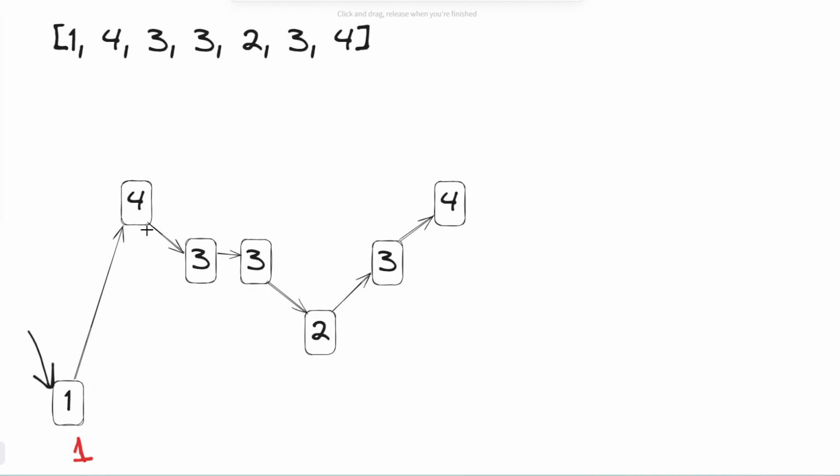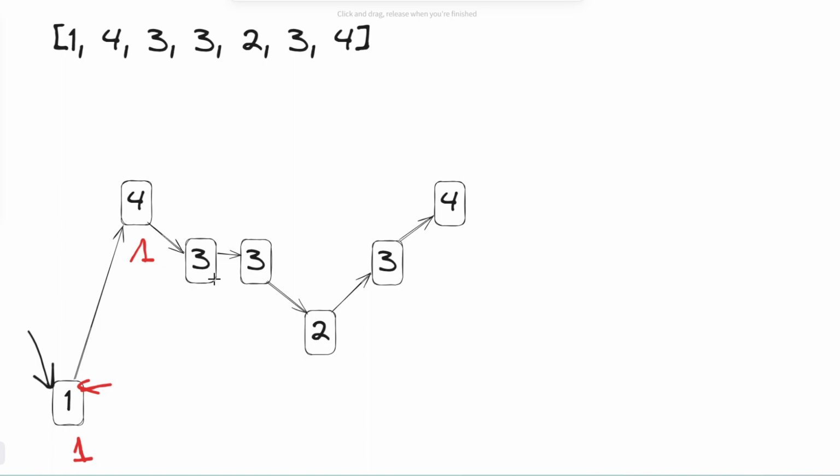When you go to 4, 4 also counts. But what do we do with number 1? We probably want to ignore number 1, right? Because once there is an element that is already larger than this element, then we don't really care about them anymore, because there is no subarray from 1 that goes over 4 that can actually form a subarray that qualifies, because there's already a bigger number here. So here we can ignore number 1.